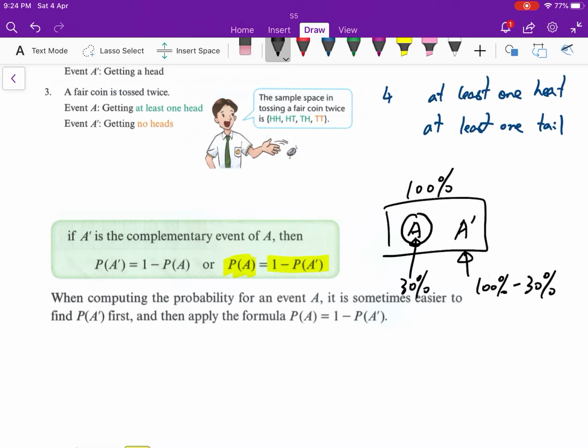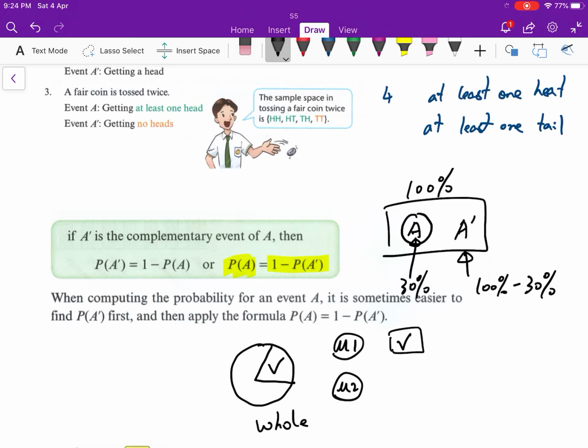Just like in the permutation and combination case, do you still remember what Miss Poon told you? A whole set, the whole value of them. If you want to calculate one part of them, you have two methods. Method 1, just calculate the part you want. Method 2, use the whole value minus the event that you don't want.